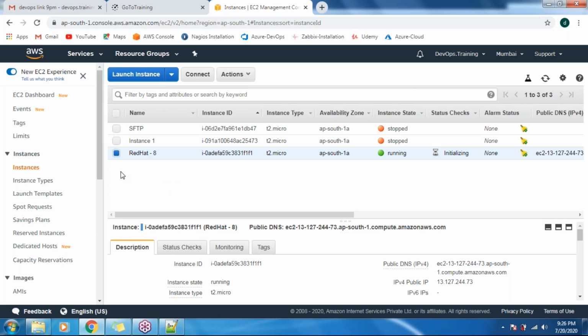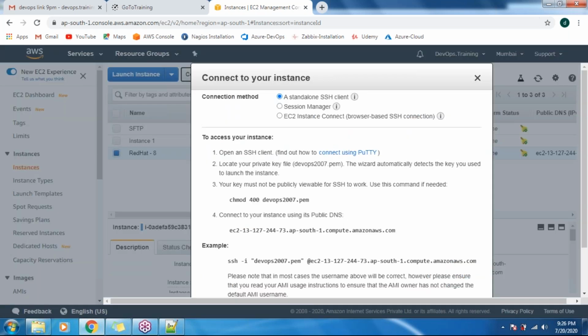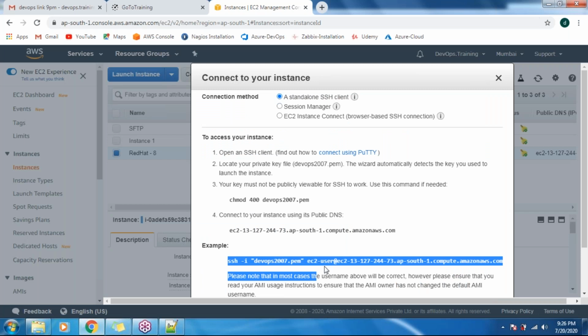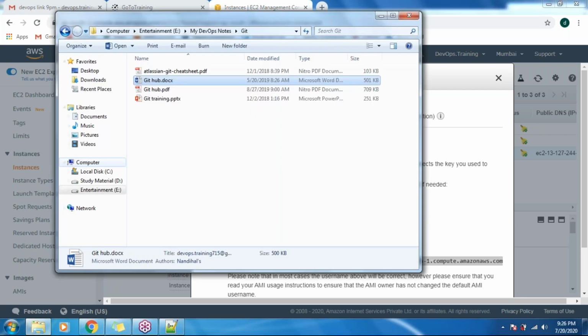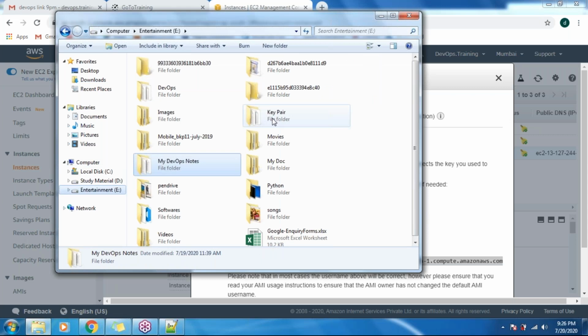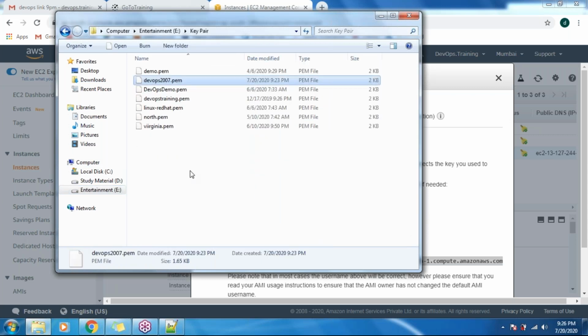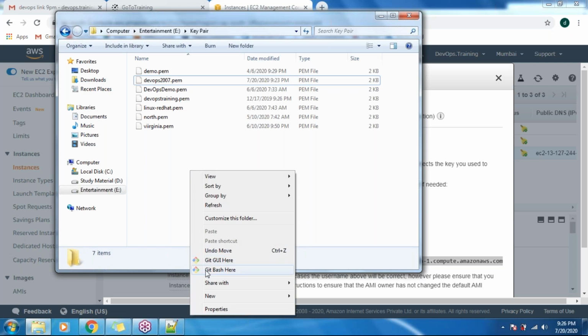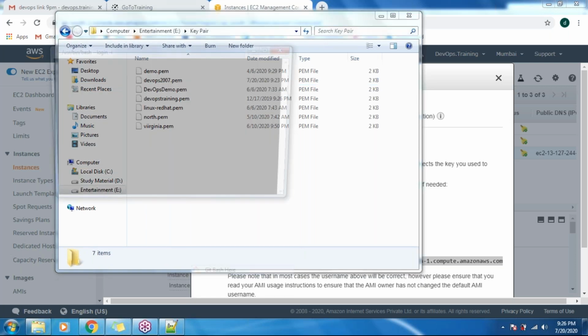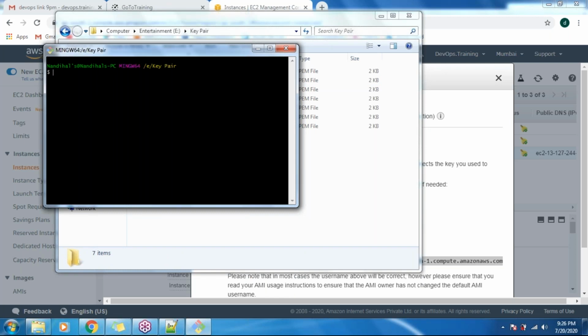In order to connect to this machine, guys, click on this and click on connect. This will provide one command here: ssh -i devops.pem, and some more to that command. Just copy this command and go to your pem file location where you have stored it. This is the pem file I used to create the machine. Just right-click here and you will get the option called Git Bash Here. In your machine it will not be available, guys. I will show you how to download Git Bash.